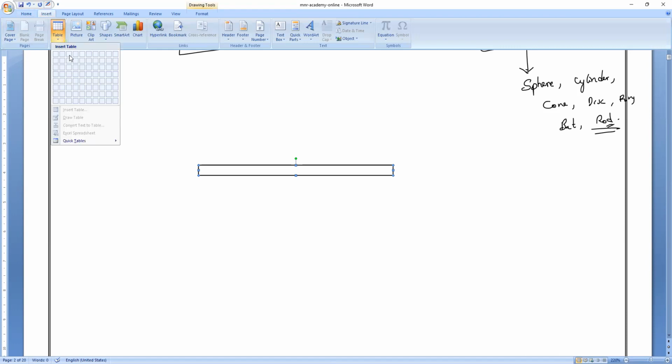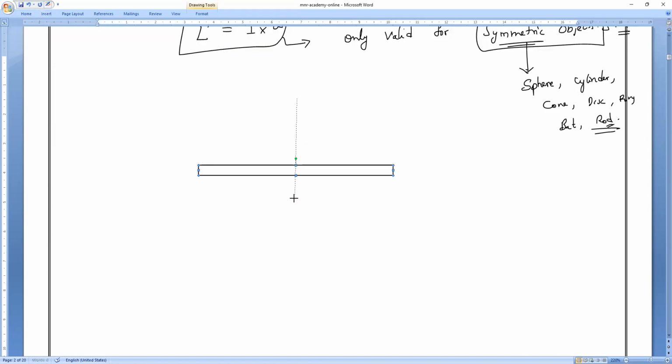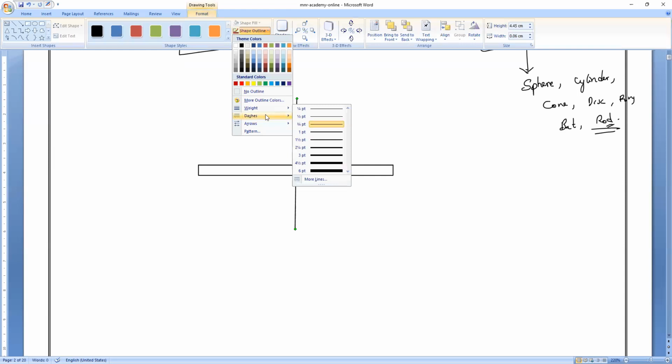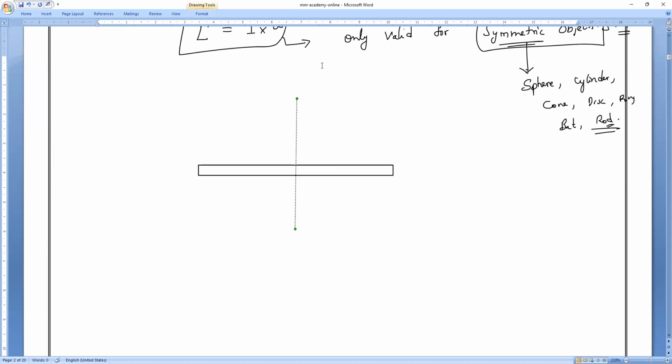But here the moment of inertia formulas you also need to know, otherwise it is impossible to solve these questions. It is a very important concept for JEE and NEET also. If you know the formulas of inertia and momentum, it is very simple to solve. We all know if it is a rod, the axis of rotation is passing through the center of mass. The given question is: a rod whose mass is m and length L. Calculate the angular momentum through the center of mass. Be very careful, it is asking to calculate the angular momentum through the center of mass.